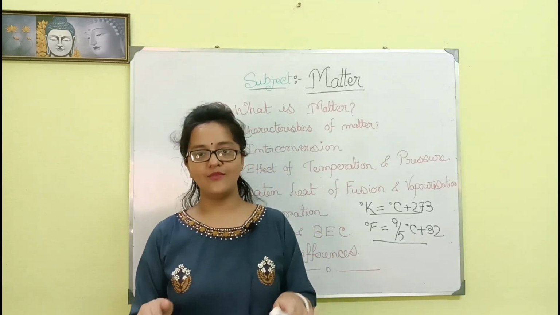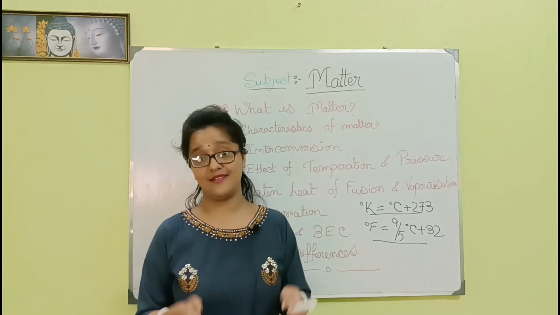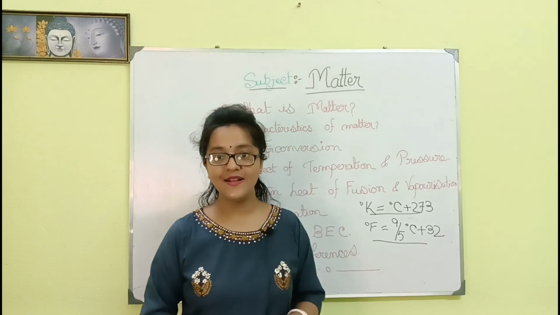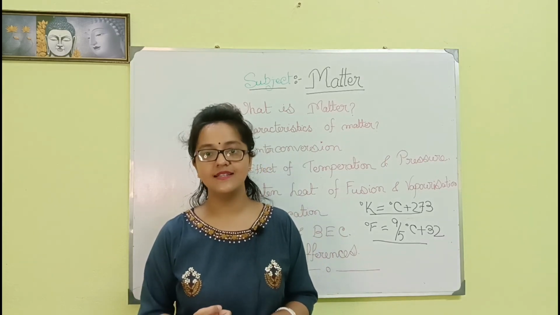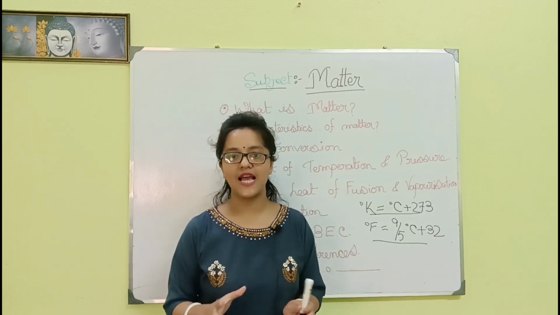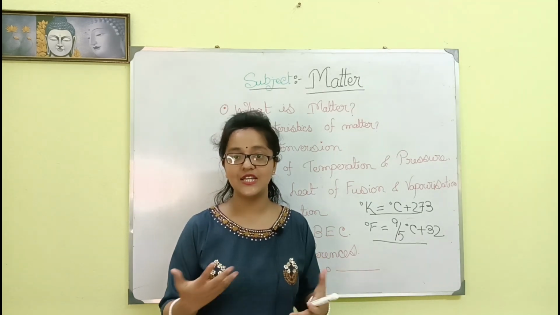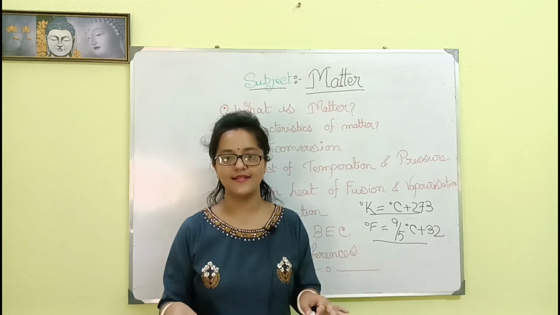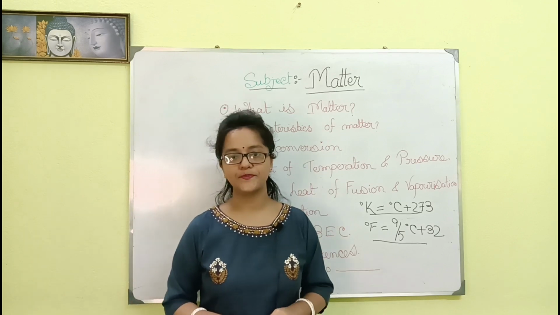Now lastly, I will tell you about two specific states other than solid, liquid and gases. What are they? They are plasma and Bose-Einstein condensate. These are the last two states of matter. Firstly, I will tell you about plasma.